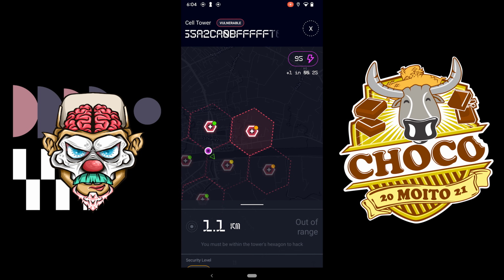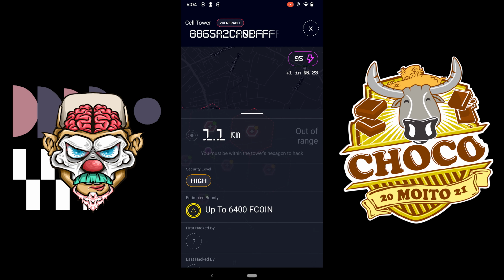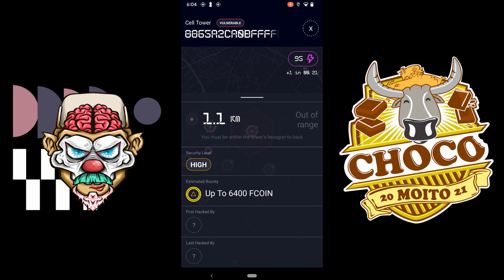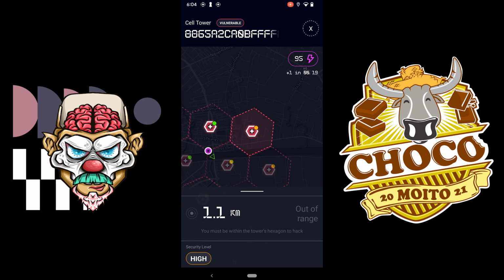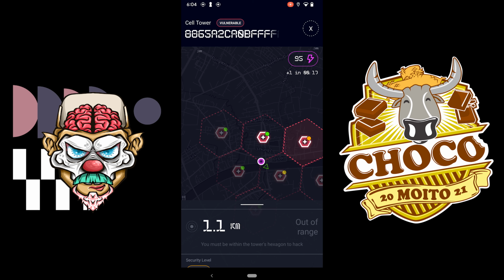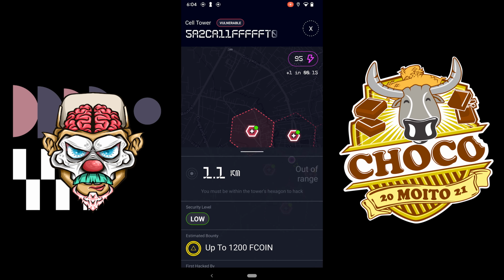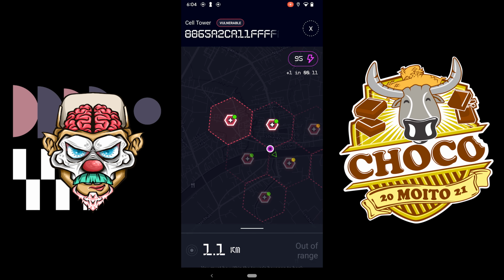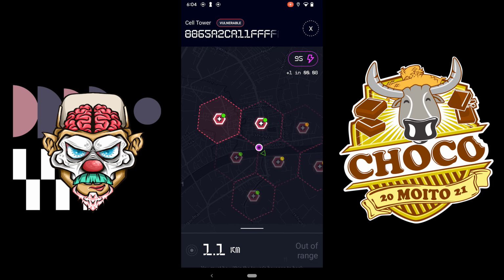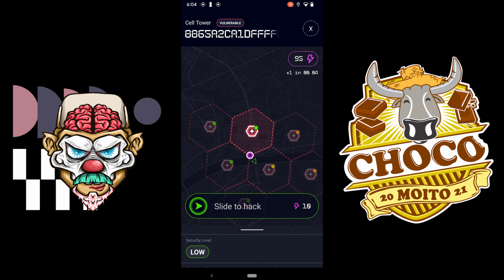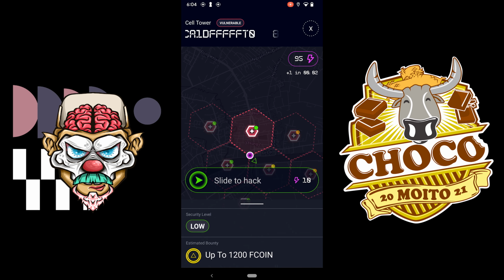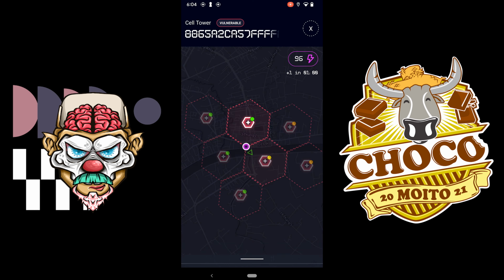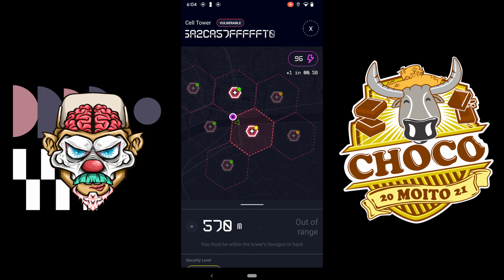And then this one's a bit further away. That's high, so 6,400, right? And then this one has 1,200. So you're going to need to basically walk around, or ride a bike or a scooter, and just go to the nearest ones, right?